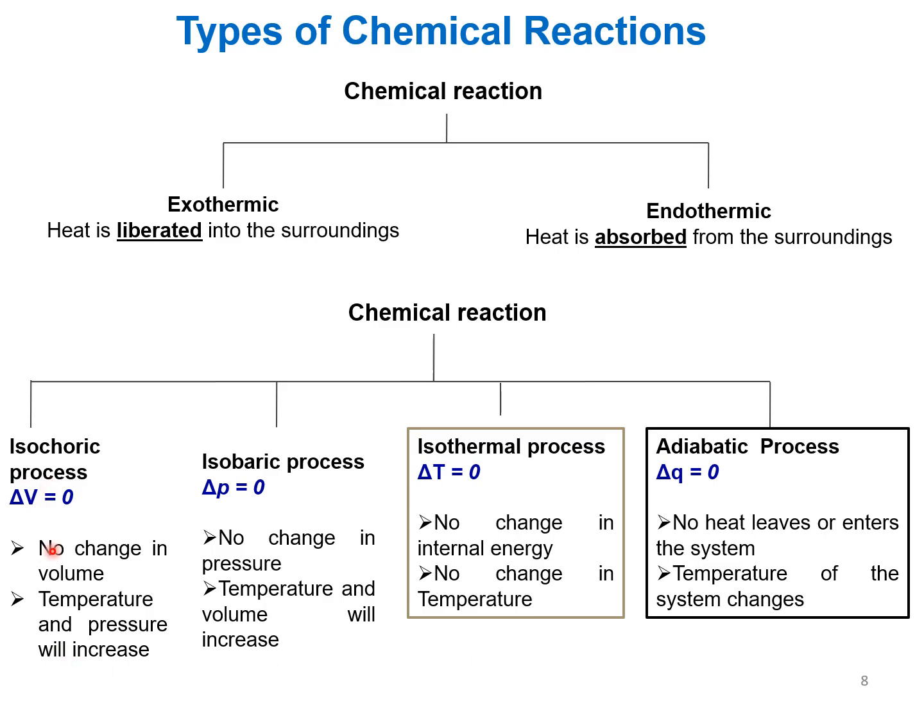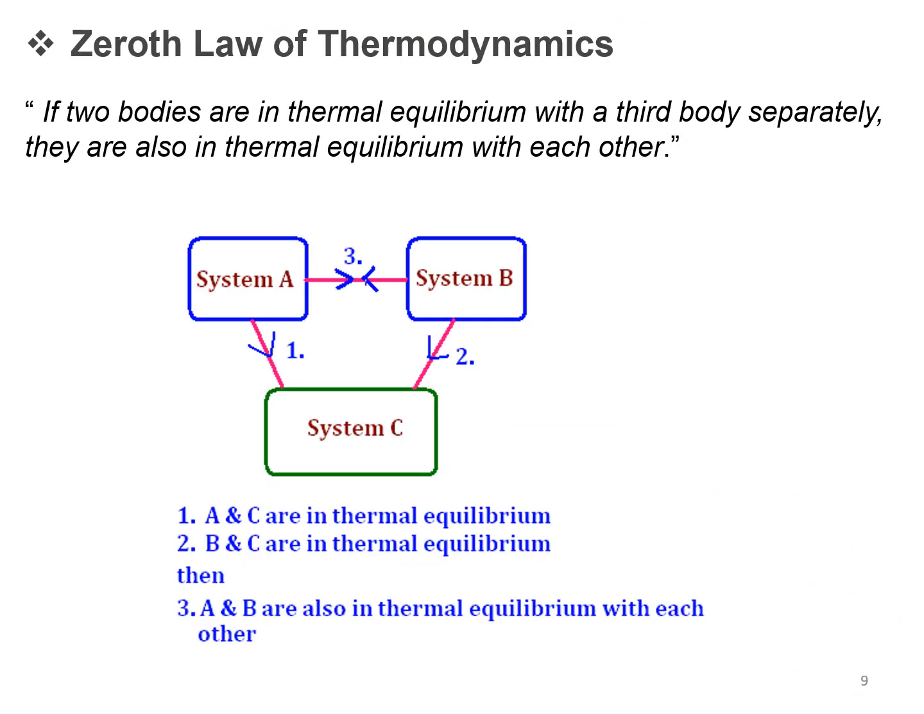So isochoric process, delta V is 0, that is no change in volume; temperature and pressure will increase. Whereas in case of isobaric, delta P is equal to 0, no change in pressure; temperature and volume will increase. Whereas in isothermal, no change in internal energy and also no change in temperature. In adiabatic, delta Q is 0, no heat leaves or enters the system; temperature of the system changes.